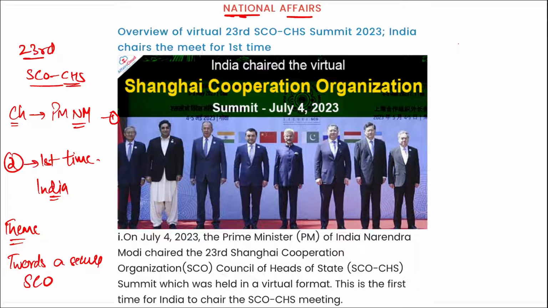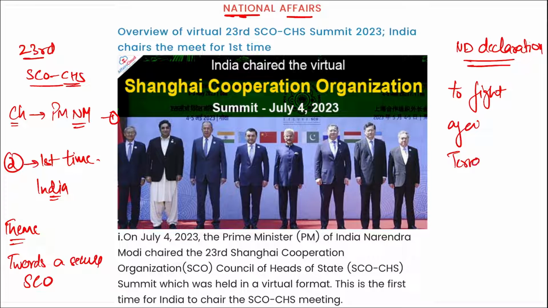Then remember, during this summit, the member nations signed the New Delhi Declaration that was coined by the Indian government to fight against terrorism. So if ever asked about the New Delhi Declaration, what is it about? The New Delhi Declaration is to fight against terrorism, right? So this is the fourth point you need to remember, and the theme is the third. Fourth is your New Delhi Declaration, an important one.